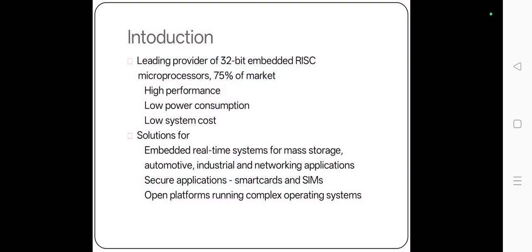Introduction. Leading provider of 32-bit embedded RISC microprocessors, 75% of the market, high performance, lower power consumption, lower system cost. Solutions for embedded real-time systems for mass storage, automotive, industrial and networking applications, secure applications, smart cards and SIMs. Open platforms running complex operating systems.